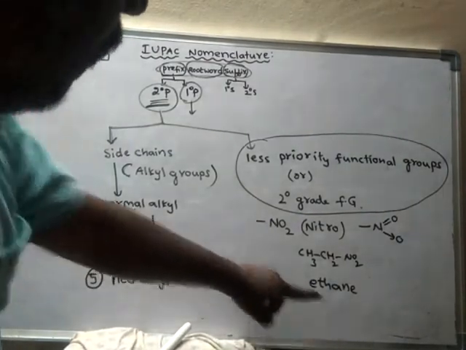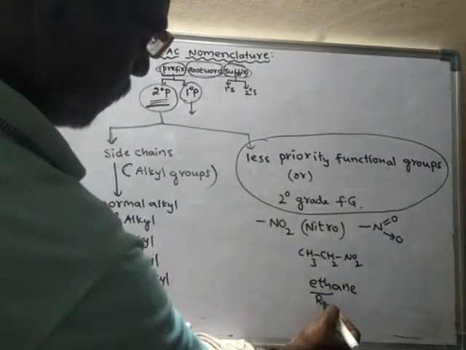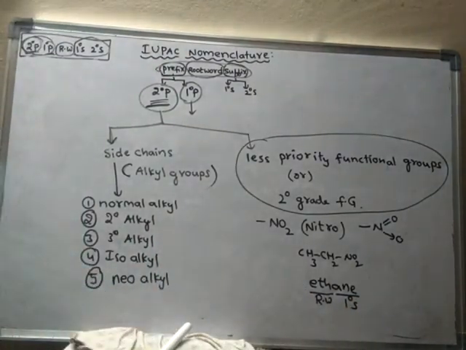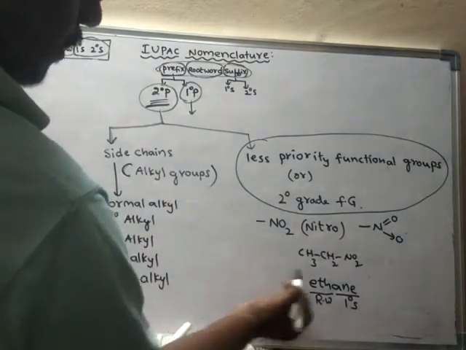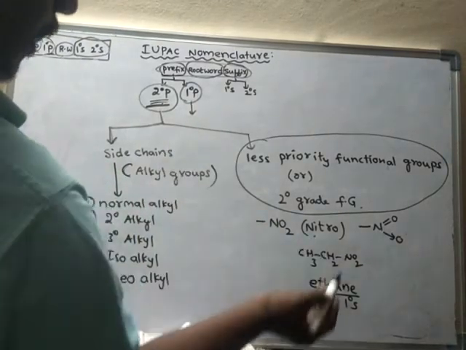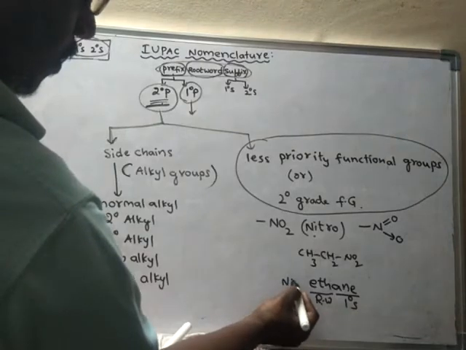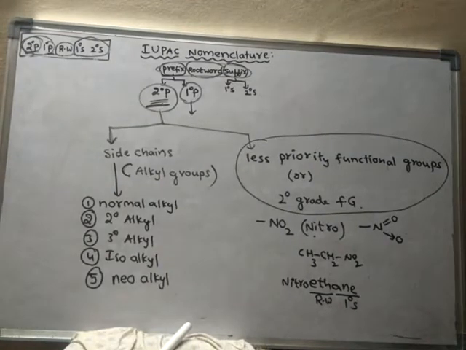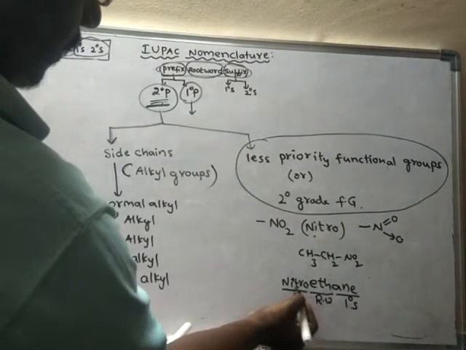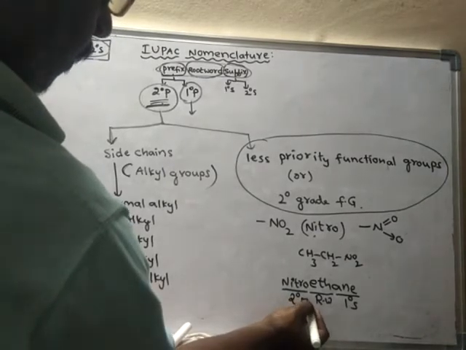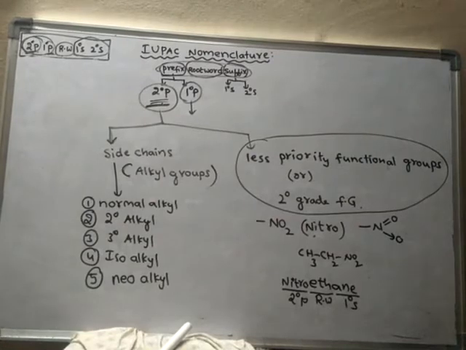That means we have to write it before the root word. This is the root word, and this is the primary suffix. So for NO2, the secondary prefix name is nitro. Hence the name of this compound is nitroethane. This part of the name is the secondary prefix, nitroethane.